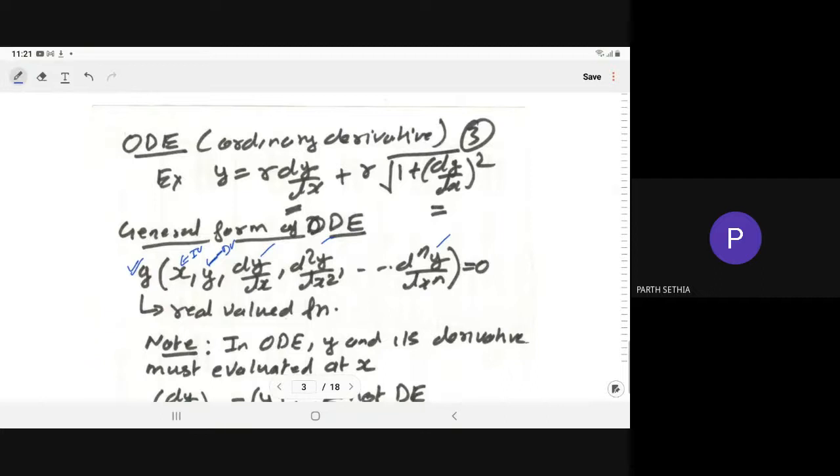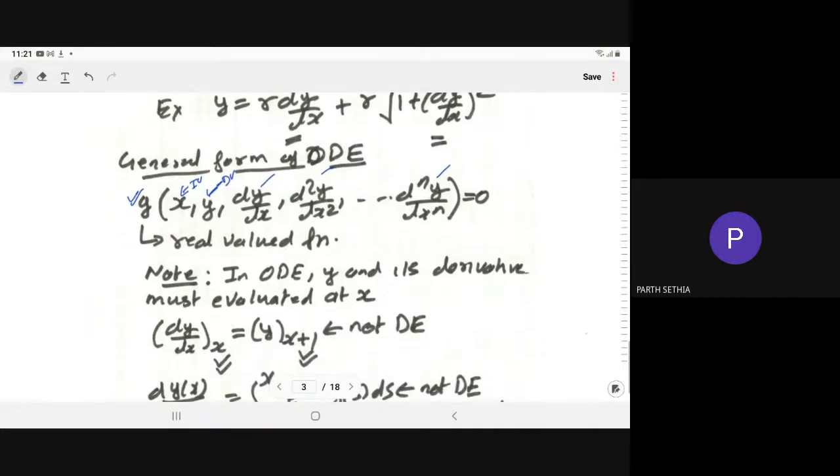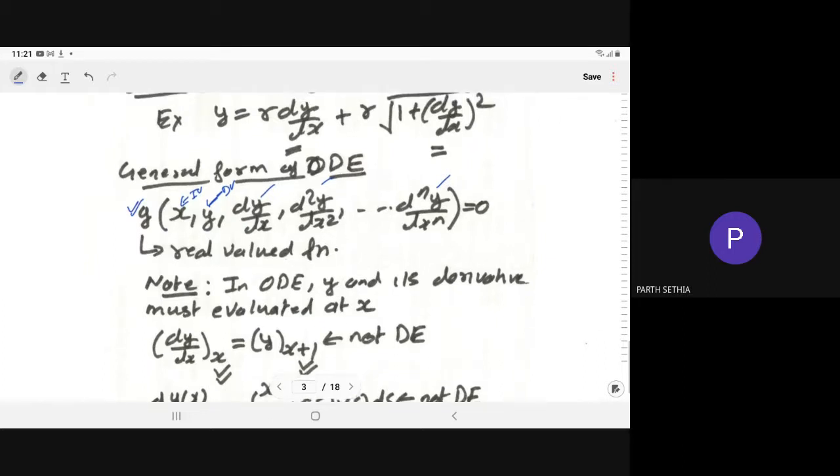In this we have the derivative, the dependent variable, and the independent variable. So is it a differential equation? No, sir. Right, it is not a differential equation. Why? Because here we are computing dy/dx and y at different values of x. When we have such a thing, then that is not a differential equation. We have the condition that y and its derivative must be evaluated at the same x. So this is not a differential equation.